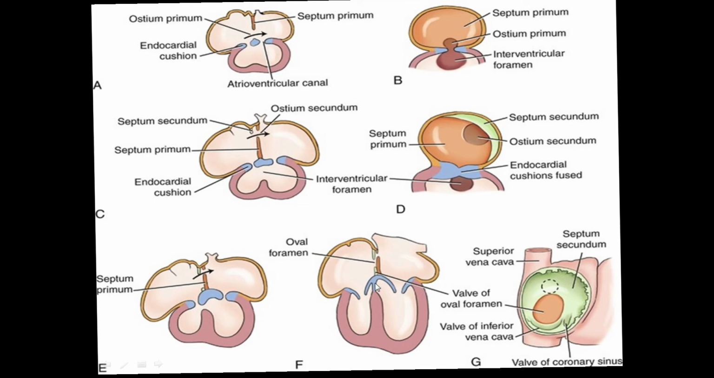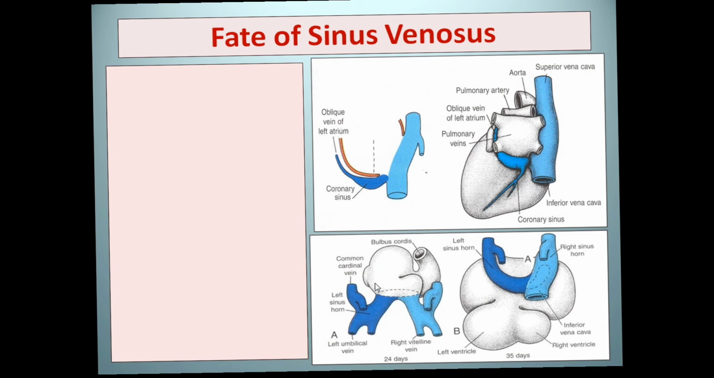Okay, now what happened with the venous end? The venous end is initially divided into two, the right and left sinus horns of the sinus venosus, but the right side of the sinus venosus persisted and contributed to form the superior vena cava, while the left one got obliterated and gives only a small connection, the oblique vein of the left atrium and the coronary sinus.